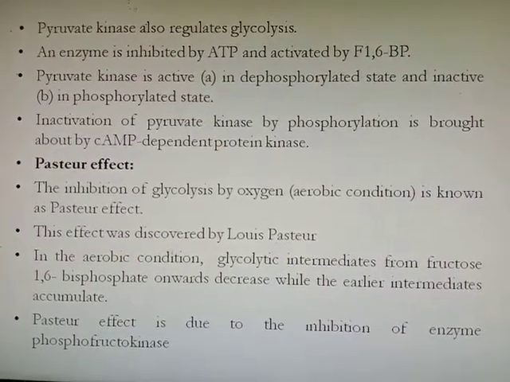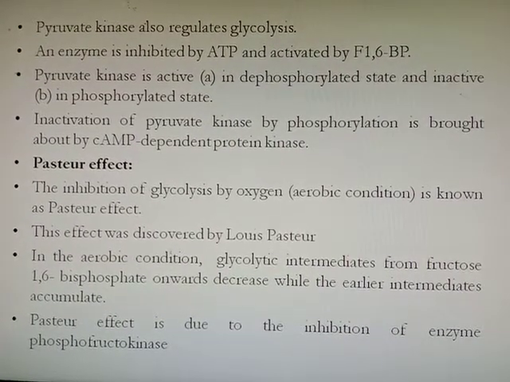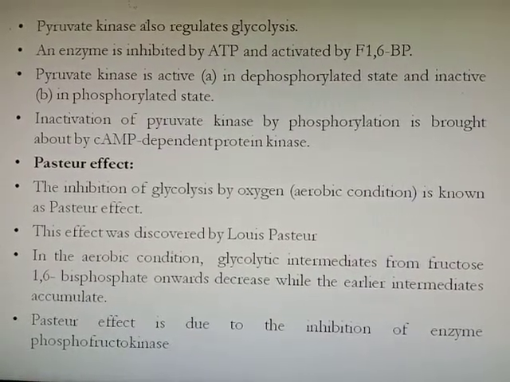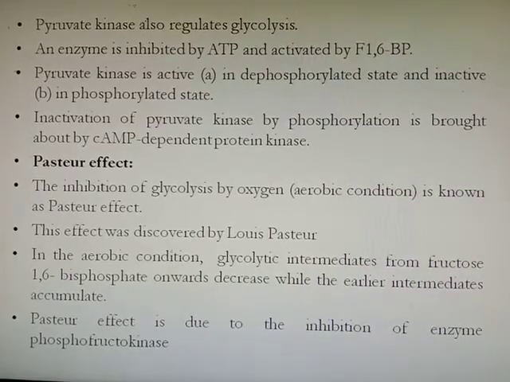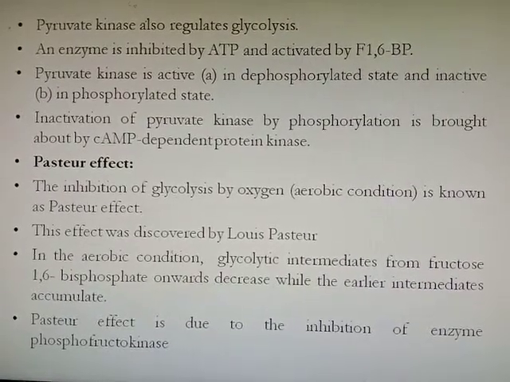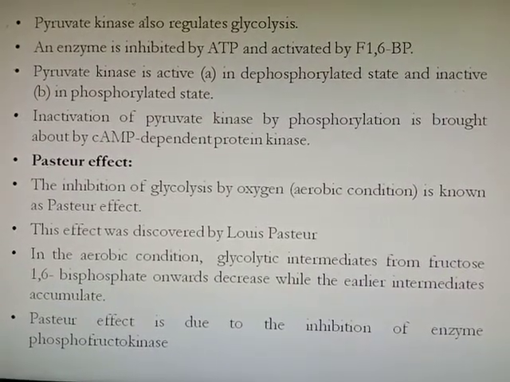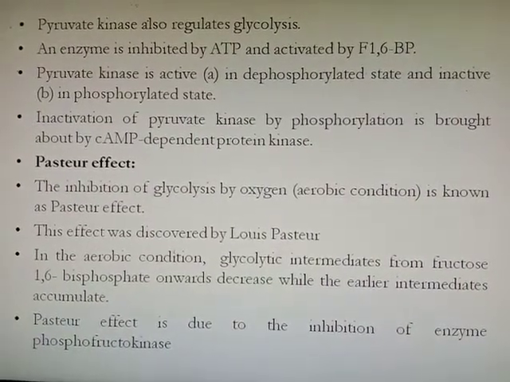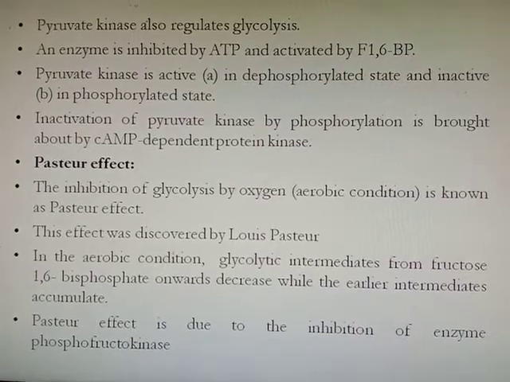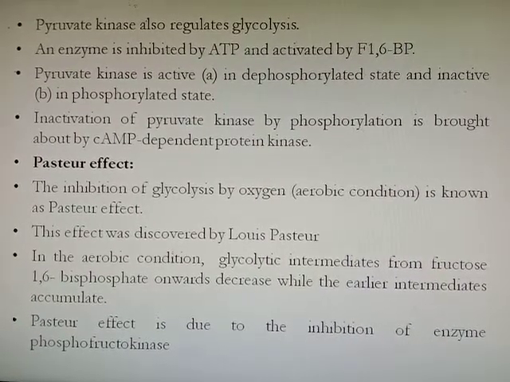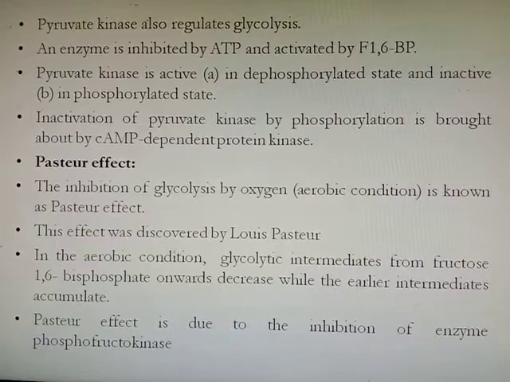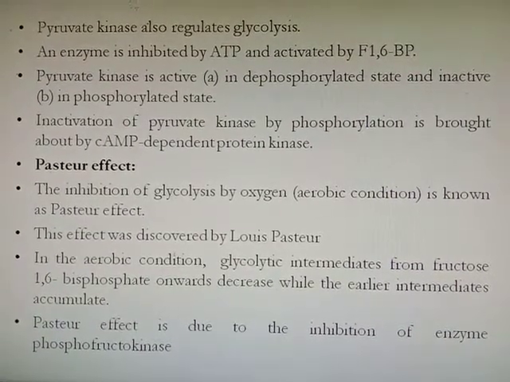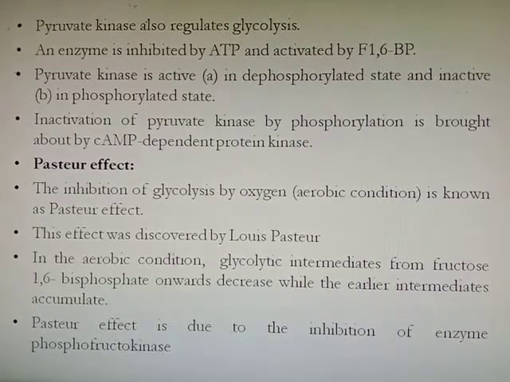Then we will see the Pasteur effect. The inhibition of glycolysis by oxygen, also called aerobic condition, is known as Pasteur effect. Means if in any tissue there is an excessive amount of oxygen, that oxygen will inhibit glycolysis. This effect was first discovered by Louis Pasteur. In aerobic condition, the glycolytic intermediates from fructose 1,6-bisphosphate onward will decrease, while earlier intermediates accumulate.